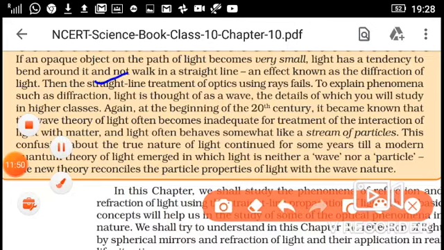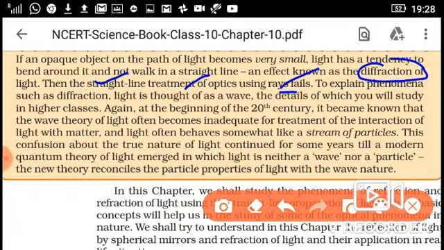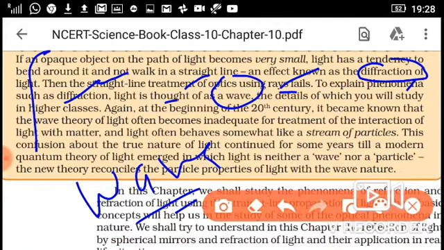Then the straight line treatment of optics using rays fails here because of diffraction of light. To explain phenomena such as diffraction, light is thought of as a wave, meaning light has wave nature. Okay, this is very important. Students, try to understand this. Very few teachers explain this. You just remember light has wave nature.